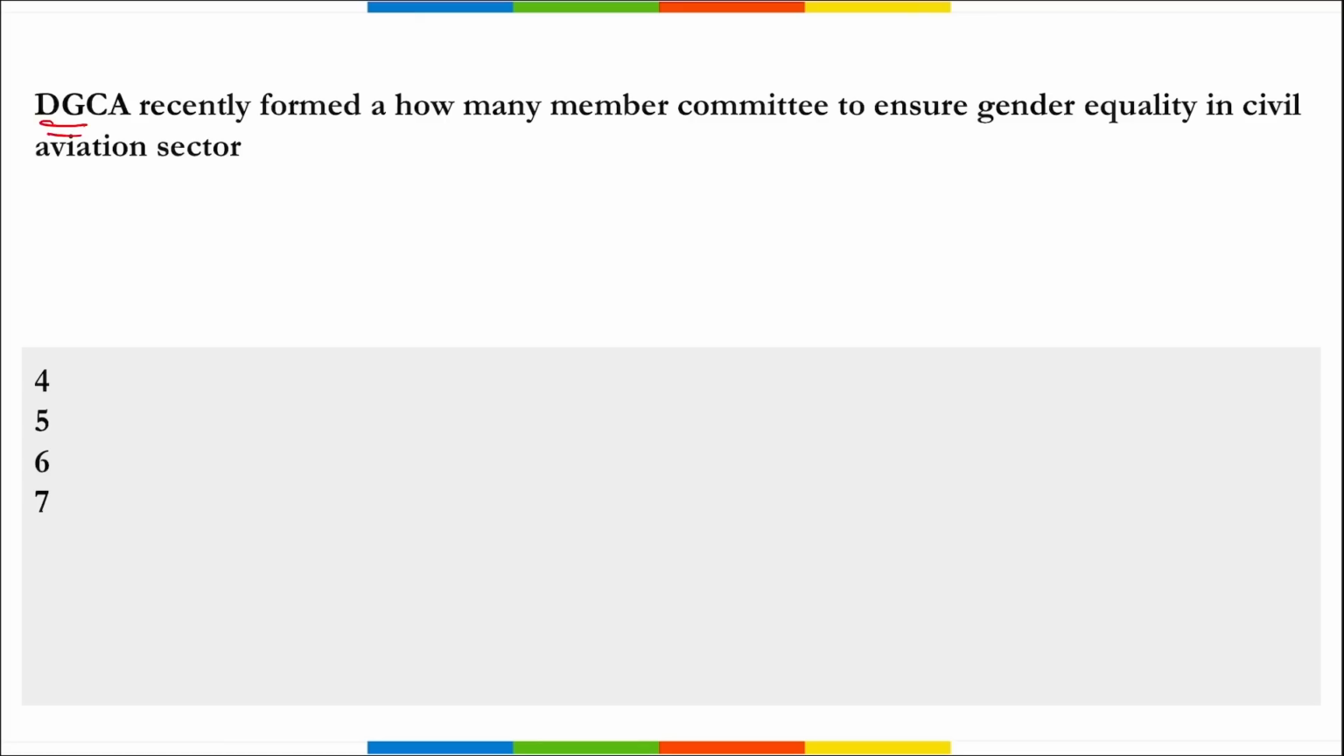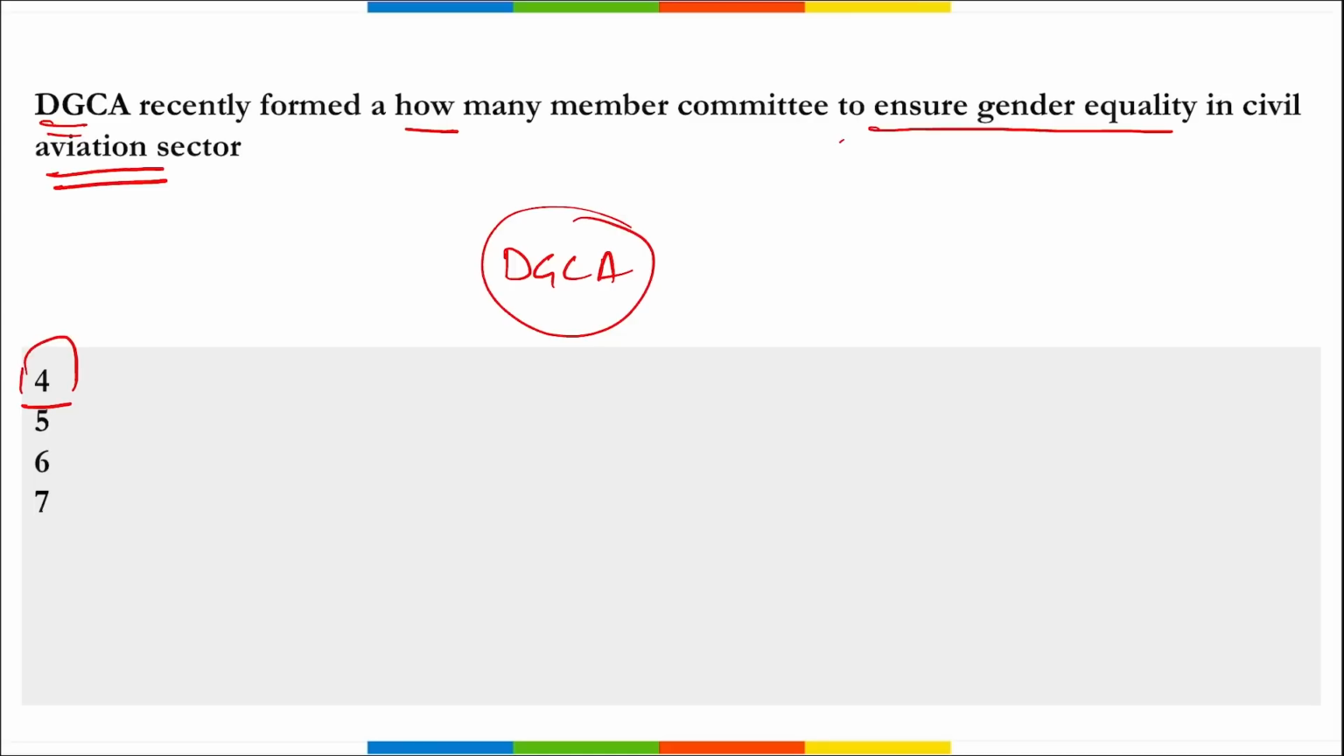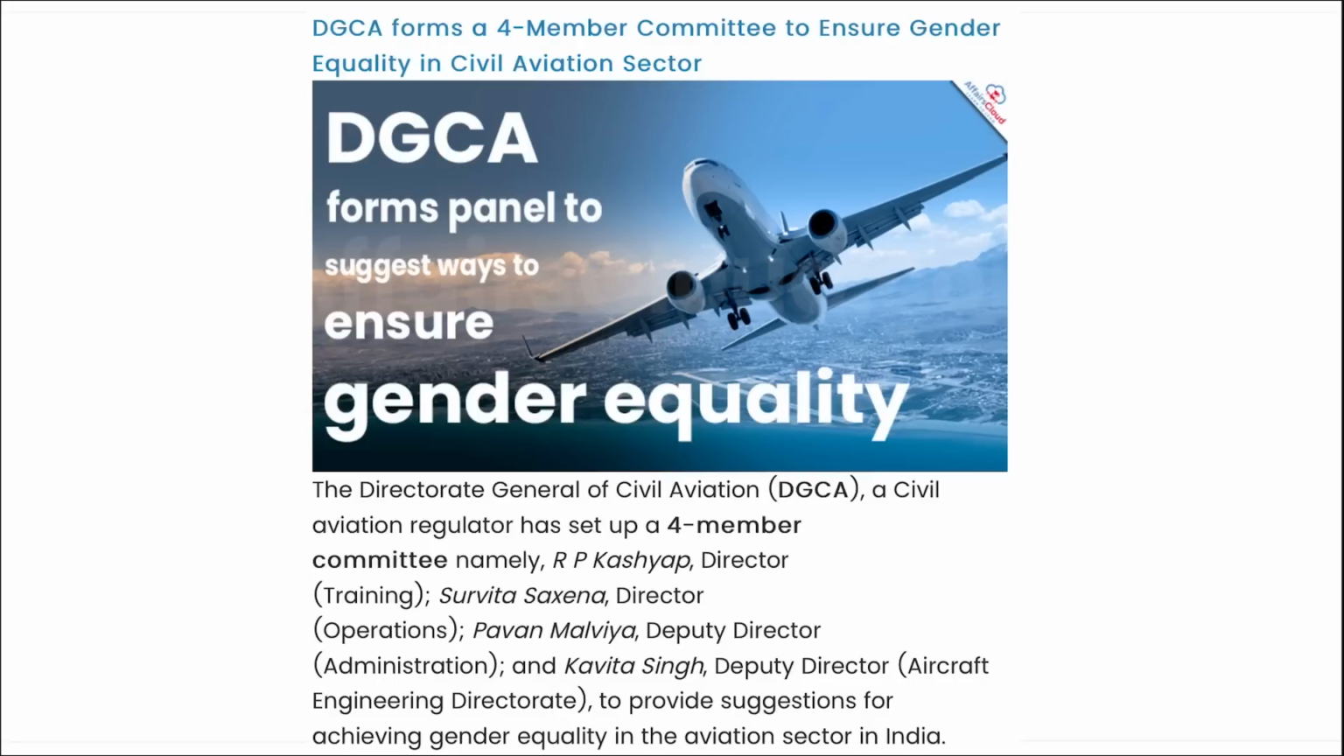Next is DGCA. They have recently formed a how many member committee to ensure gender equality in civil aviation sector. To promote gender equality in civil aviation sector, DGCA, they have recently formed a 4-member committee, correct? And it is to provide suggestions for achieving gender equality in the civil aviation sector in India. This committee is expected to formulate norms and submit them to Directorate General of Civil Aviation, right? And they will further circulate among various aviation stakeholders to adopt and bring into practice for gender equality.